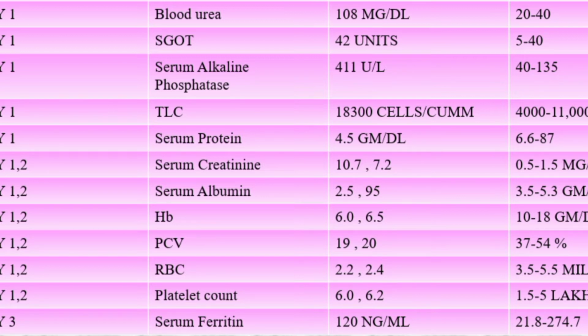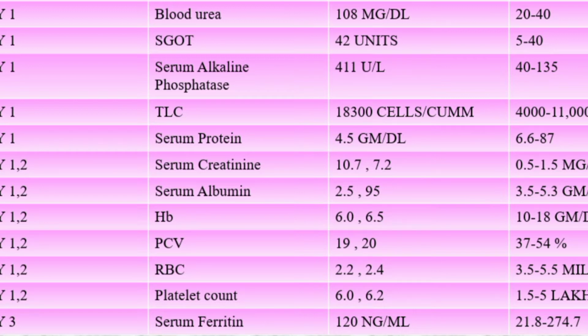The total leukocyte count is also very high. The normal range is 4,000 to 11,000, but she has 18,300 cells per cumm. In a normal patient the WBC count increases to fight any kind of infection and provide immunity.